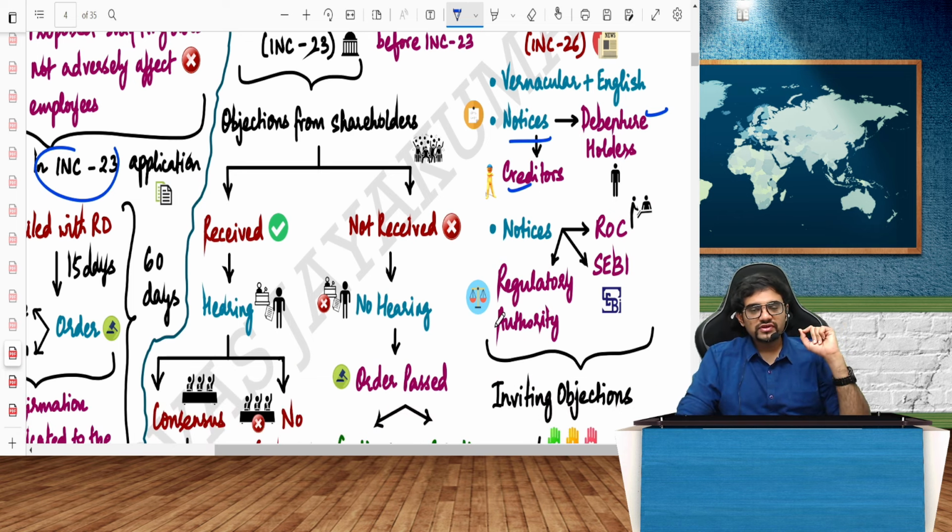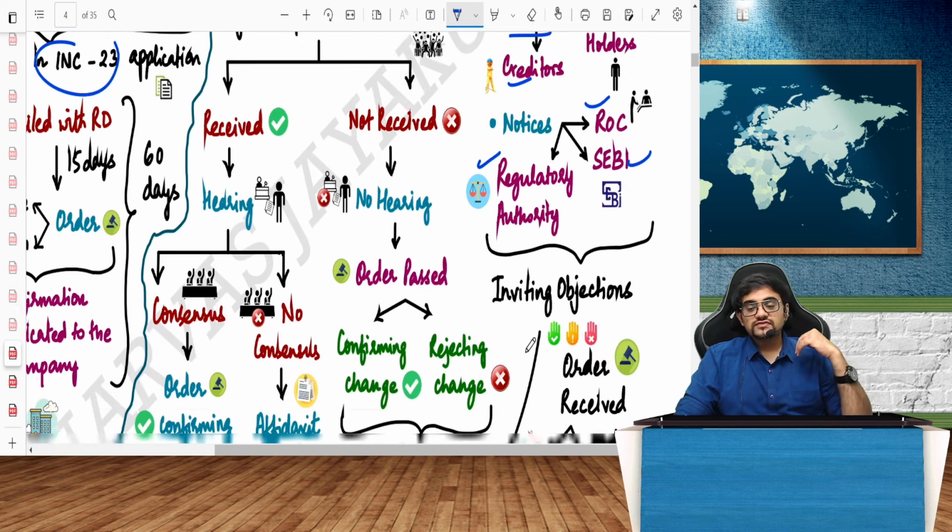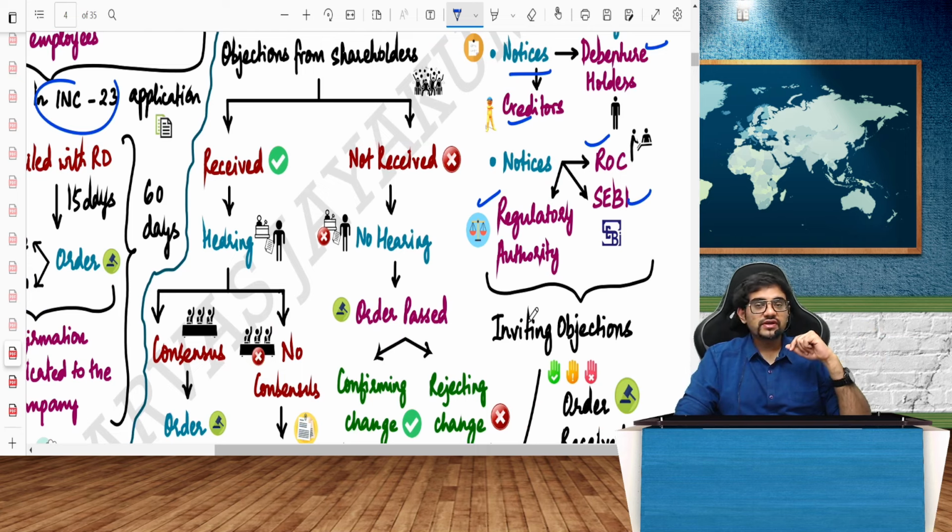And also I'll have to give notice to whom? The Registrar of Companies, SEBI. If the company is listed, I will give it to SEBI also, and any regulatory authority. For example, if it's an insurance company, I will give it to IRDA, Insurance Regulatory Development Authority. Inviting objections from them, correct? They will have to give an objection, right?